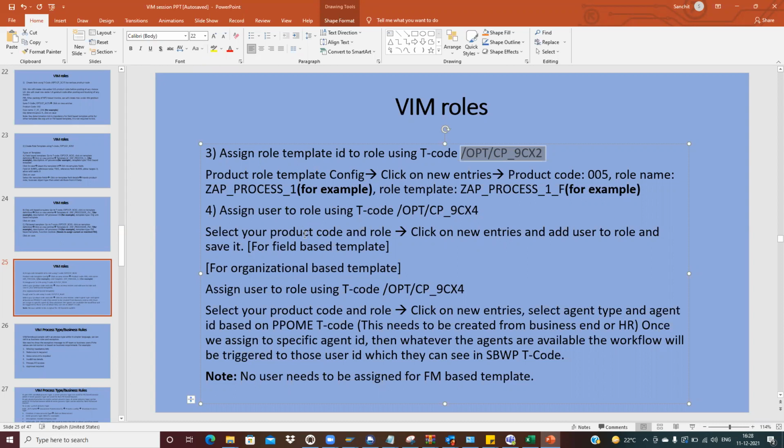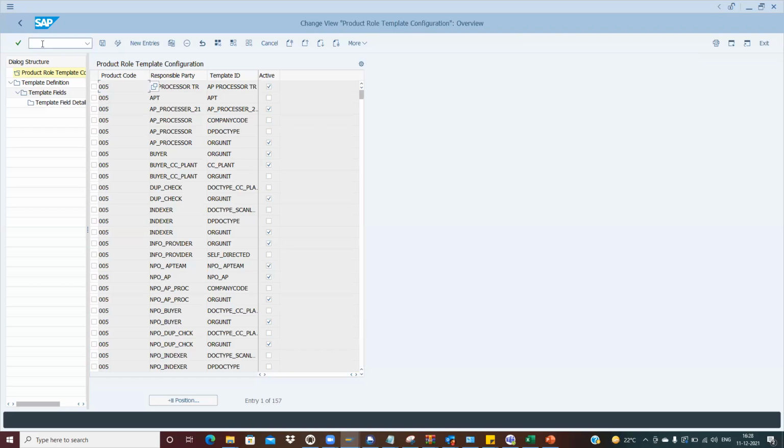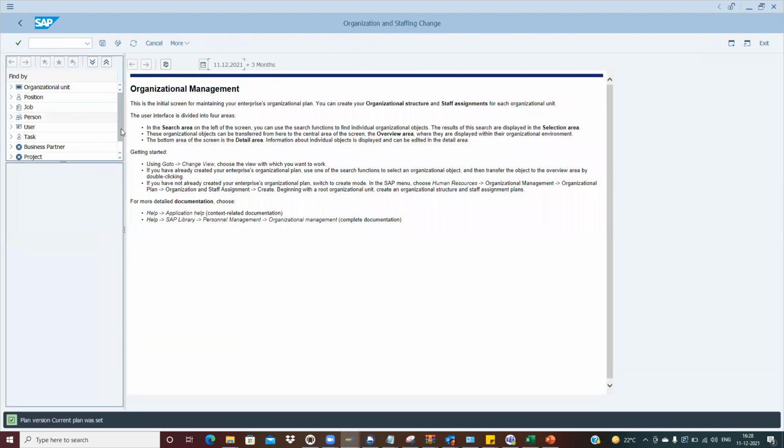Now where we do, okay, there we create the agent ID and we just assign it. And then agent ID can be looked up from the PPOME transaction. As I mentioned, this is something which needs to be done by your HR department, if the system has SAP HR. Correct. So this is the PPOME.